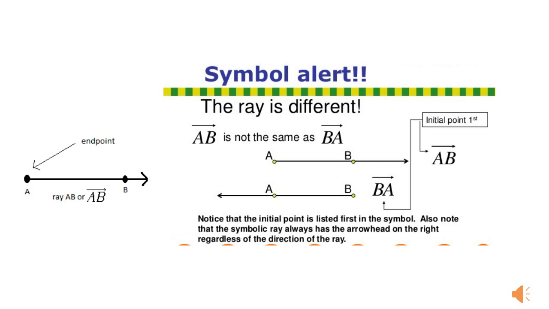But you have to take note that the symbolic ray always has the arrowhead on the right side, regardless of the direction of the ray.